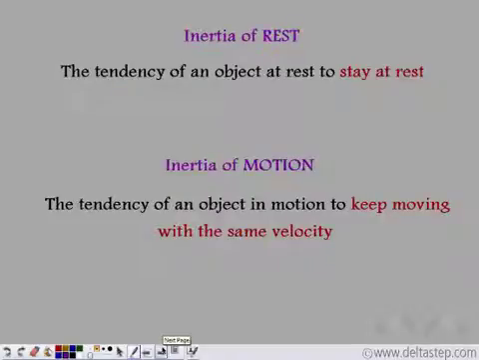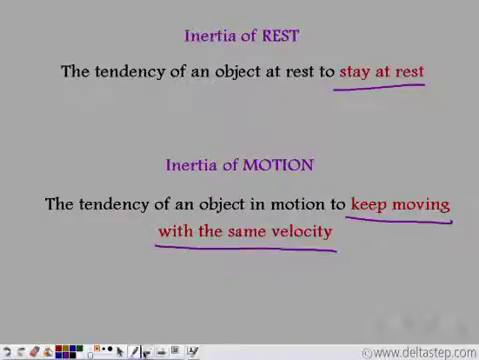Now, inertia could be of two types. Inertia of rest, which is the tendency of an object at rest to stay at rest. And inertia of motion, which is the tendency of an object in motion to keep moving with the same velocity. Now, the concept of inertia of rest or inertia of motion may sound counterintuitive to you. But let me show you some videos to demonstrate the same.